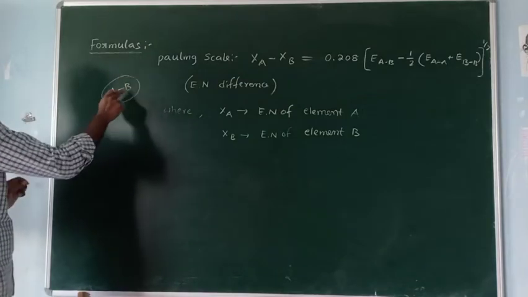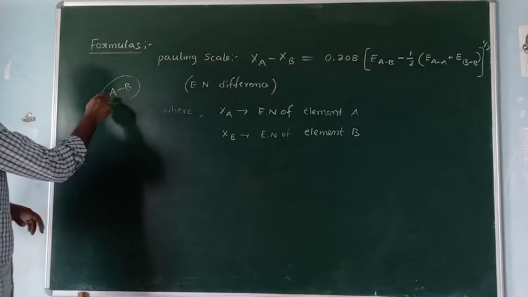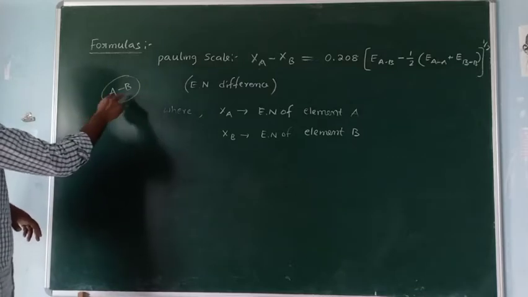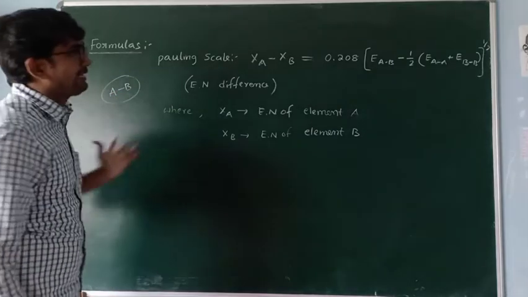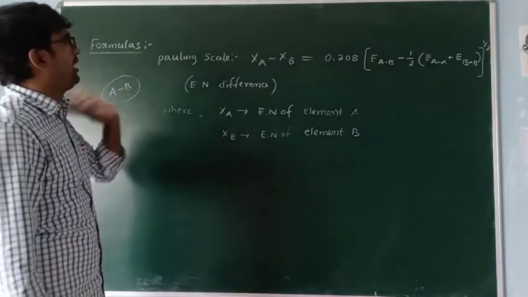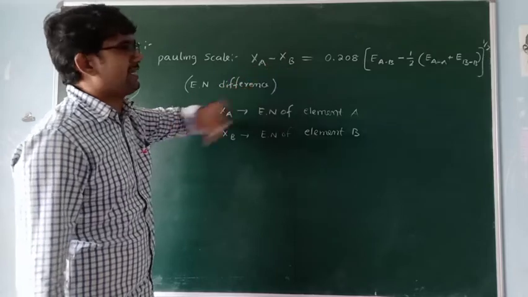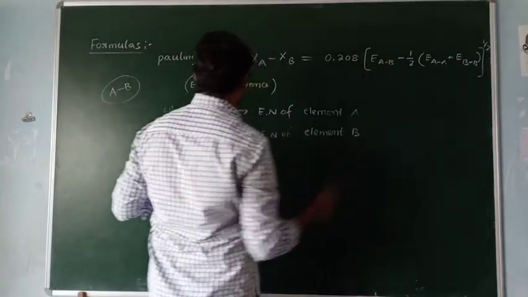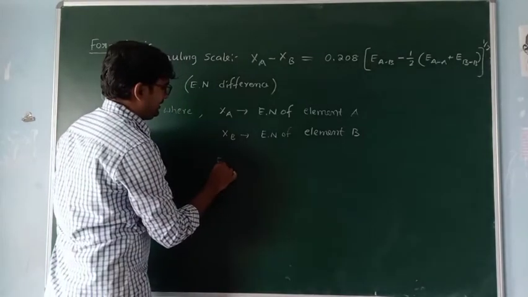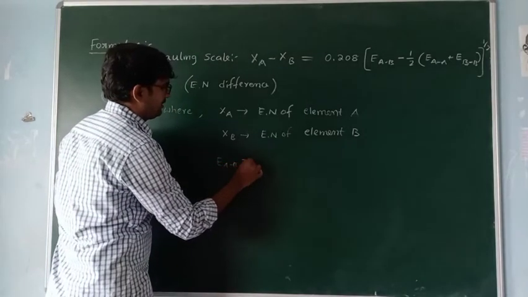One is element A, another one is element B. So this element's electronegativity is Xa, this element's electronegativity is Xb. But how can we calculate directly the electronegativity difference? By using the Pauling scale, that is Xa minus Xb equals 0.208 into root of EAB,